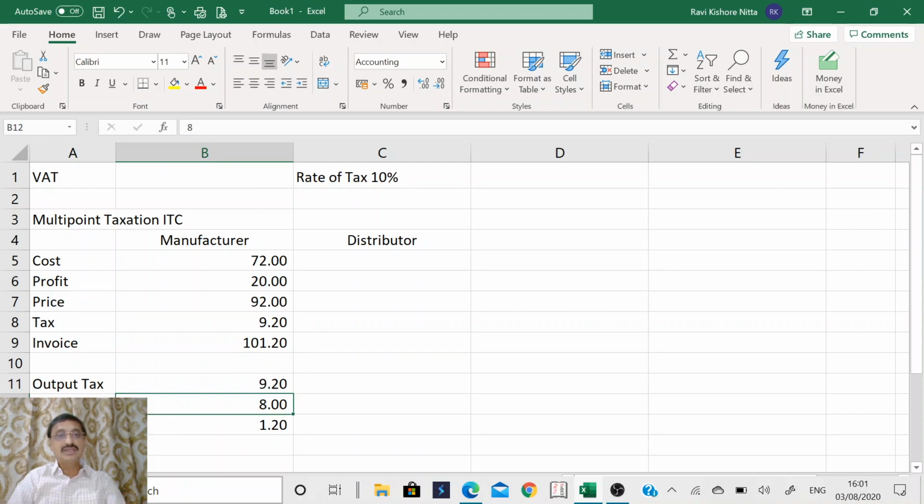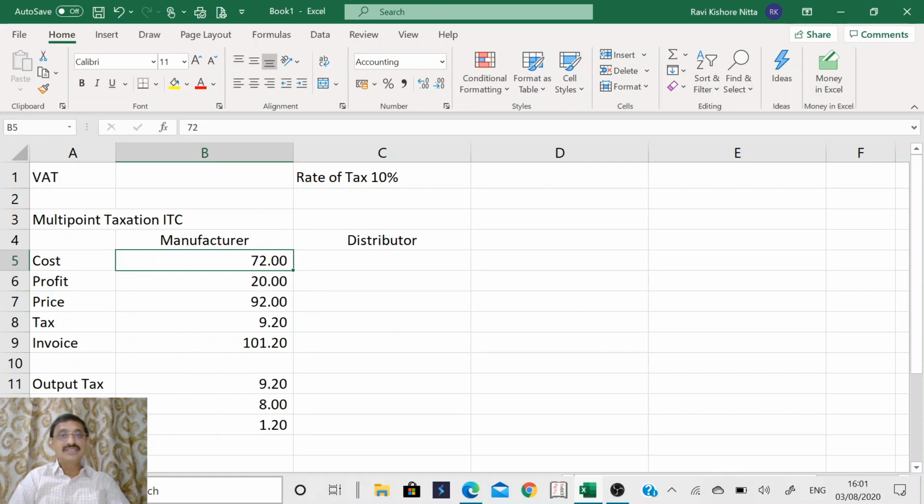The government got this 9.2 in a piecemeal manner. First, from the person who sold the raw material to this manufacturer, the government took 8 rupees, and from this manufacturer the government took 1.2 rupees. Total became 9.2 rupees. Here the selling price is 92, and 10% on 92 is 9.2.